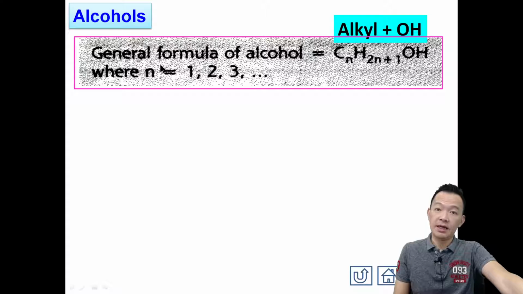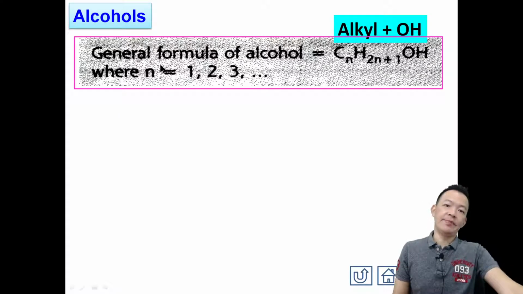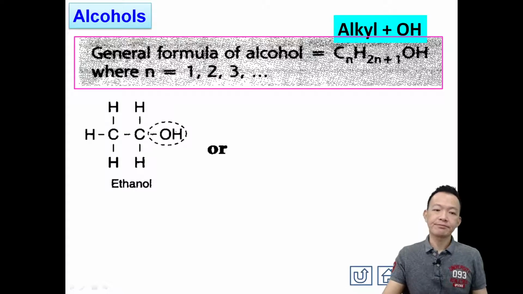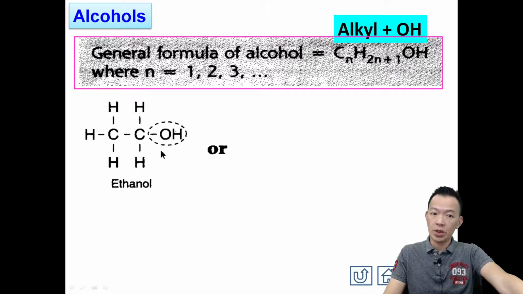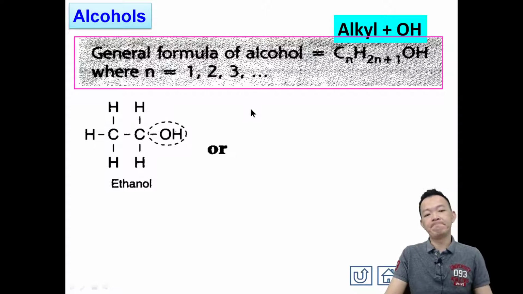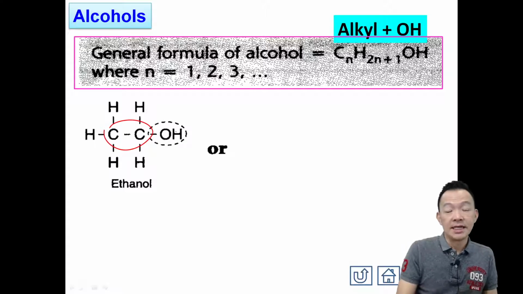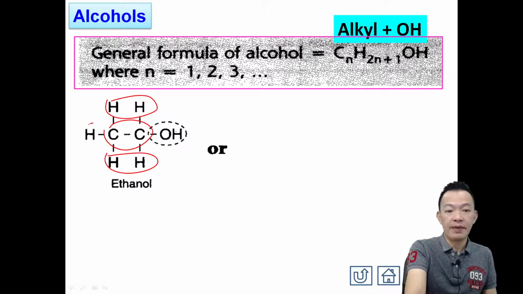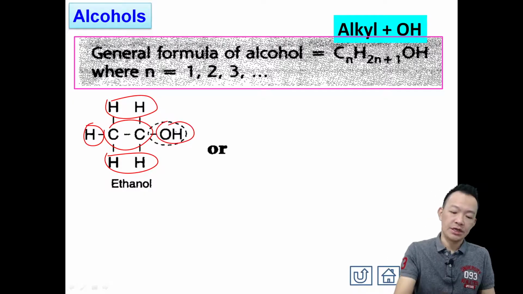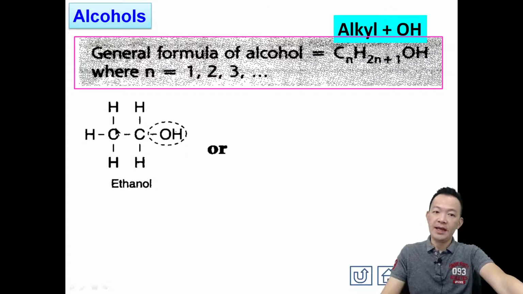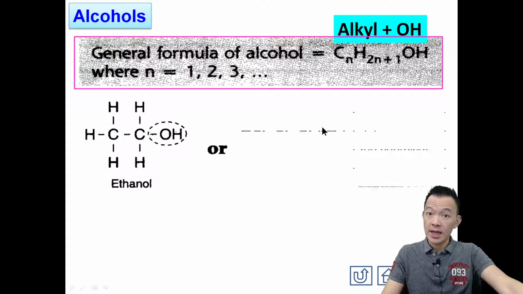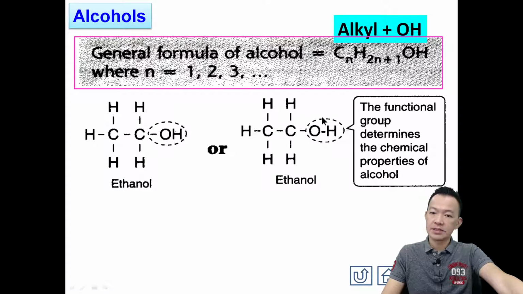Any example? Ethanol, the most common alcohol. Using CnH2n+1, with 2 carbon atoms, we get C2H5 plus the functional group OH. So C2H5OH is ethanol, the alcohol with 2 carbons.